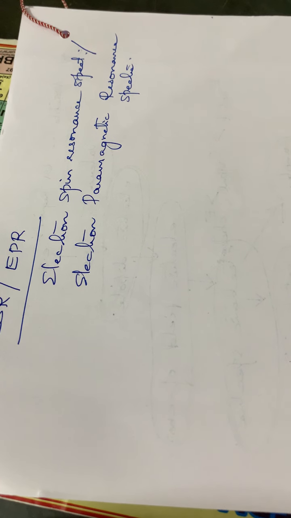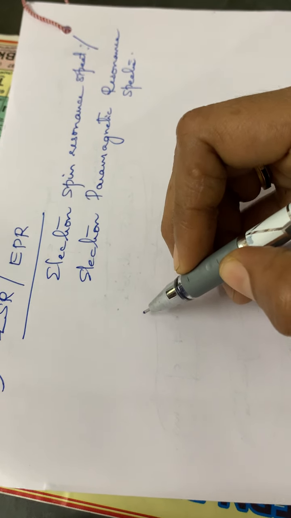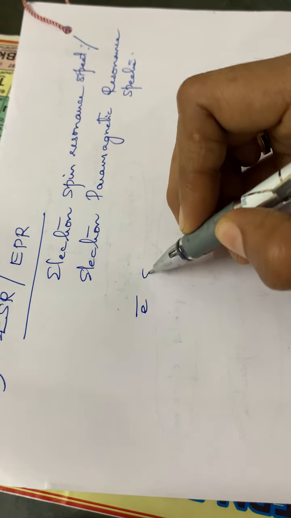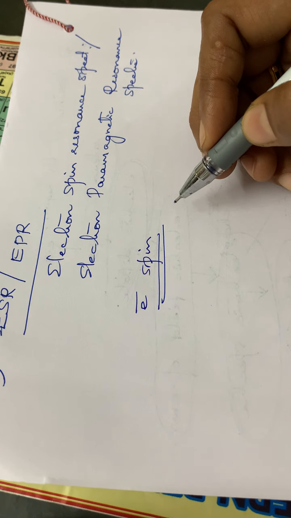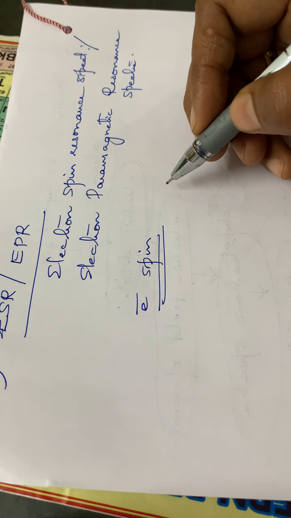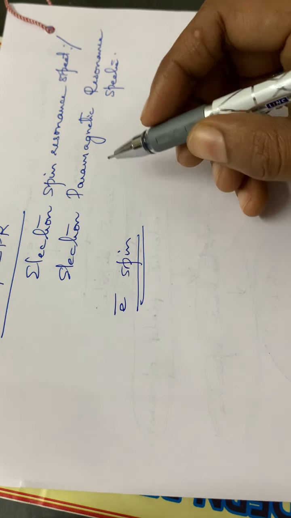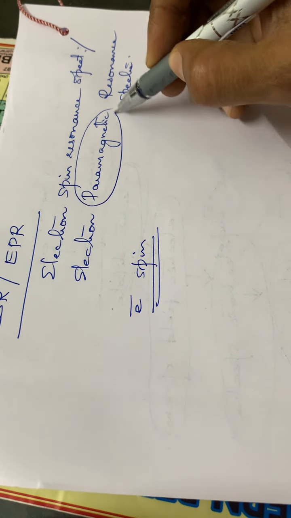So here this ESR or EPR arises due to the transitions between the electron spin energy levels of a molecule in an applied magnetic field. And also here, see the term itself, electron paramagnetic.